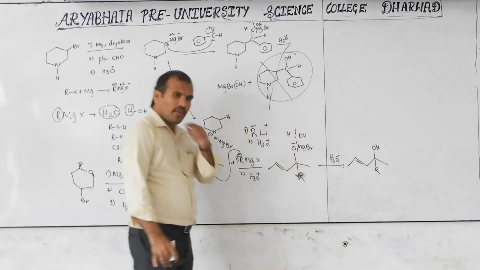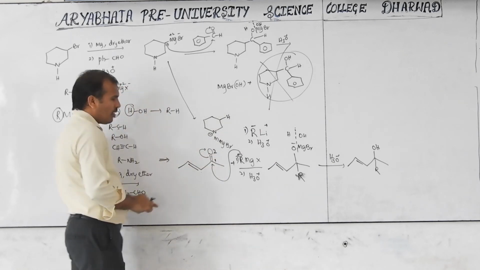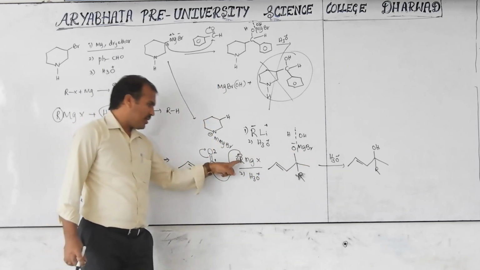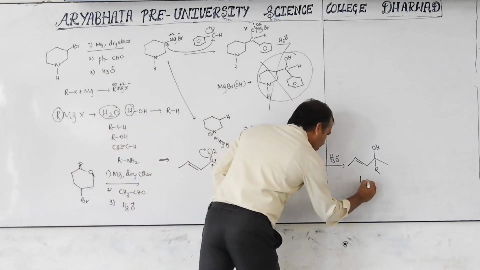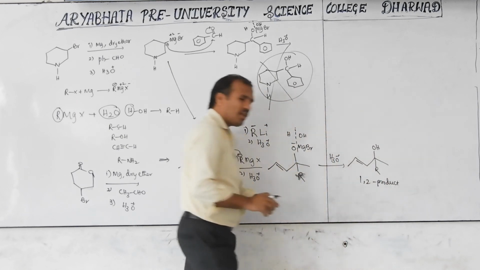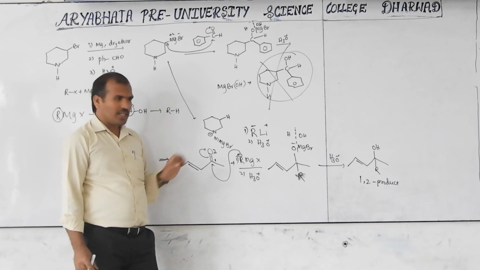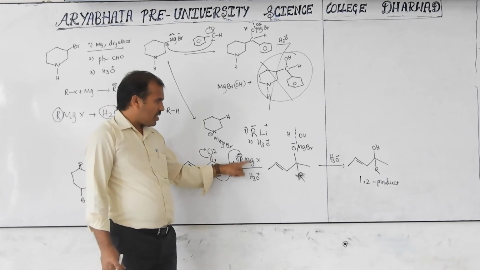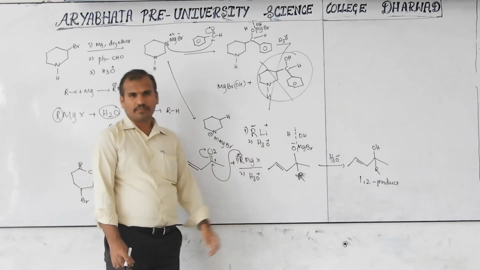This is the product. Here number 1, here 2. This H is added to the second position, R is added to the first position. So this is called the 1-2 product. The 1-2 product means the addition takes place at which position? First and second position. So keep in mind, when Grignard or alkyl lithium is there, generally it gives a 1-2 product.